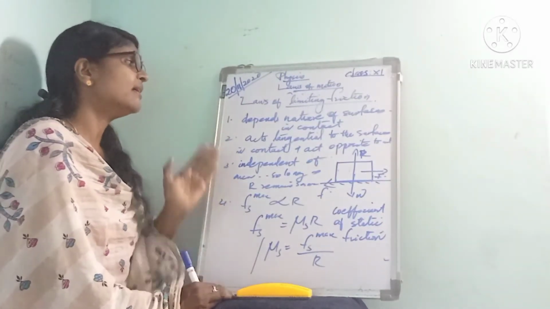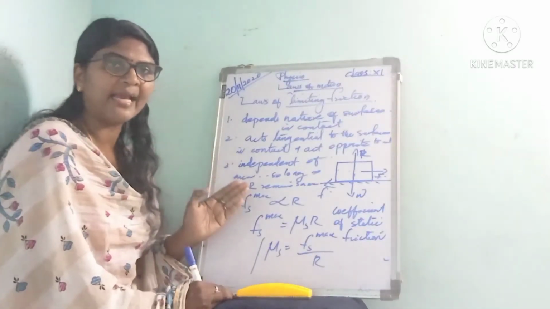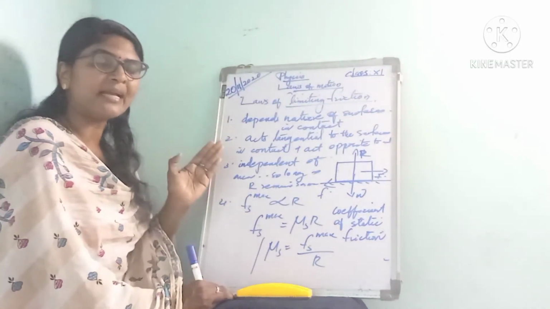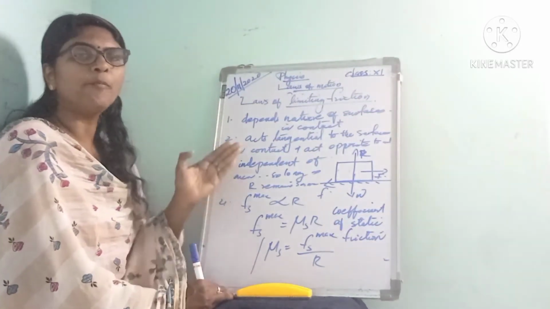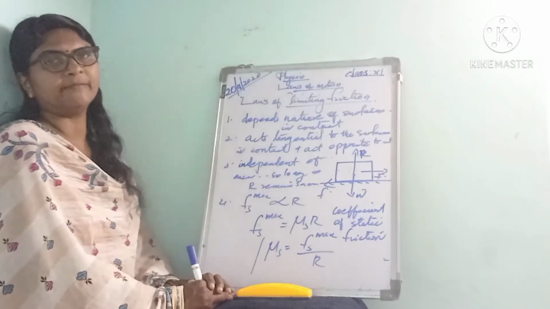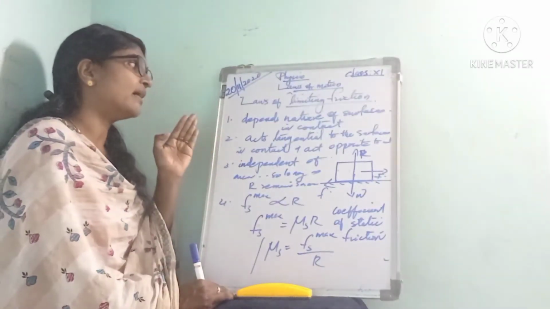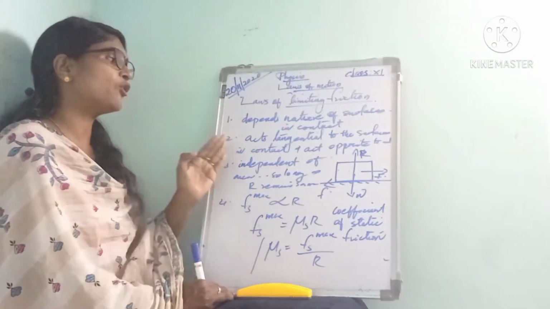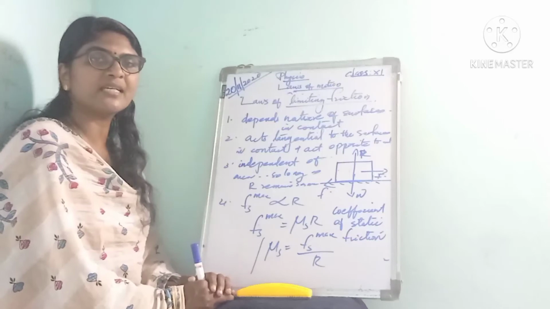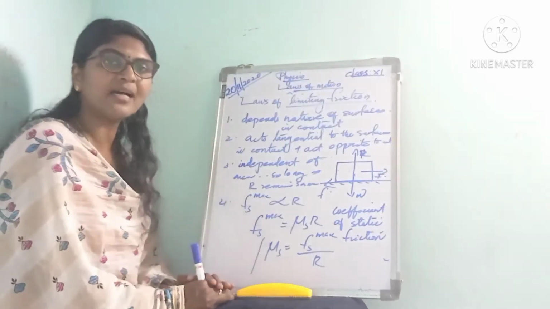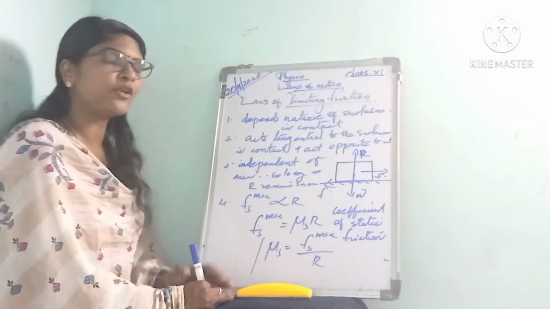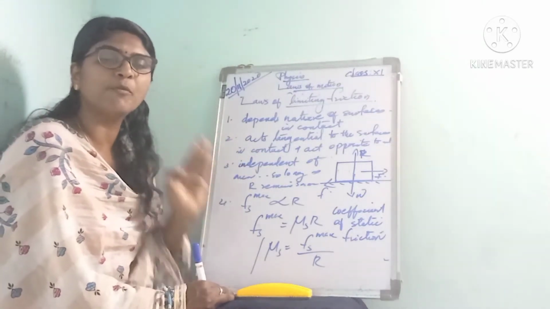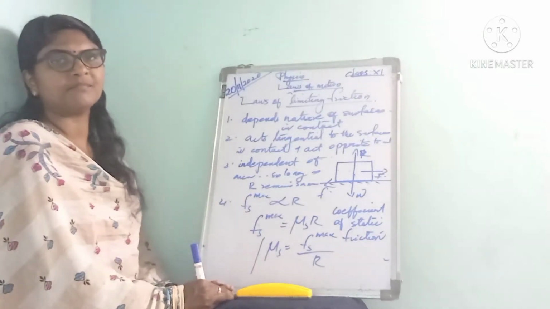The second law is that the limiting friction always acts tangential to the surfaces in contact, and it acts in a direction opposite to the direction of motion of the object. Isn't it?